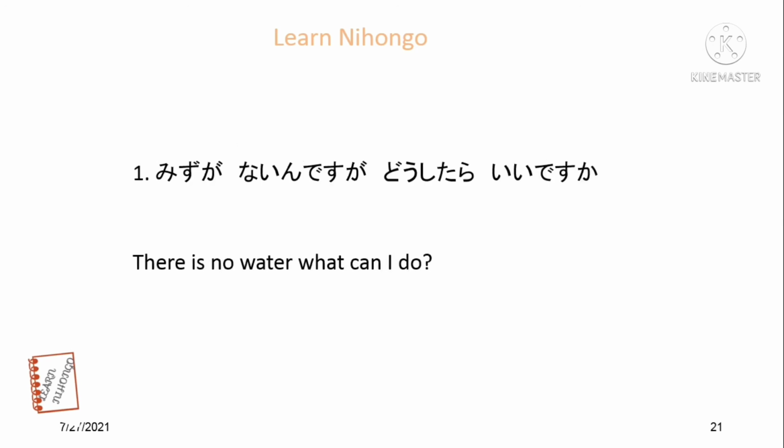Mizu ga nain desu ga, doushitara ii desu ka? Mizu, water. Nain desu ga, there is no water. Doushitara ii desu ka? There is no water. What can I do?